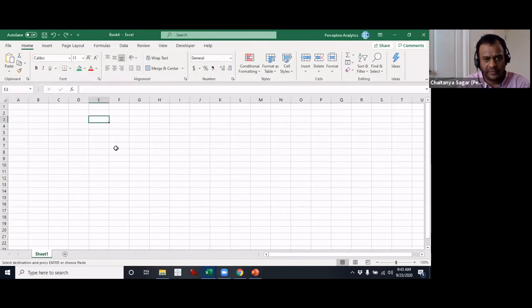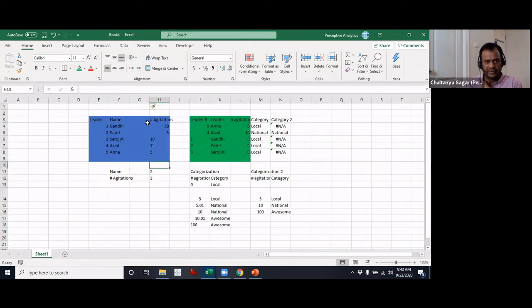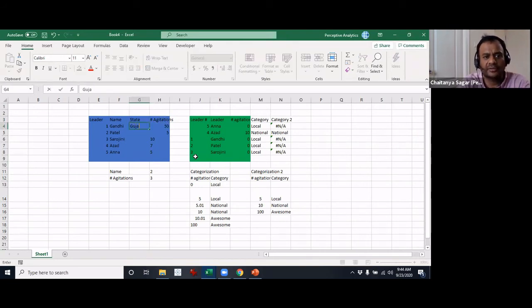Okay. So now let's say the table is something like this. Basically you have the state, and here this is the number of agitations held in that particular state. So let's say we'll call this Gujarat.